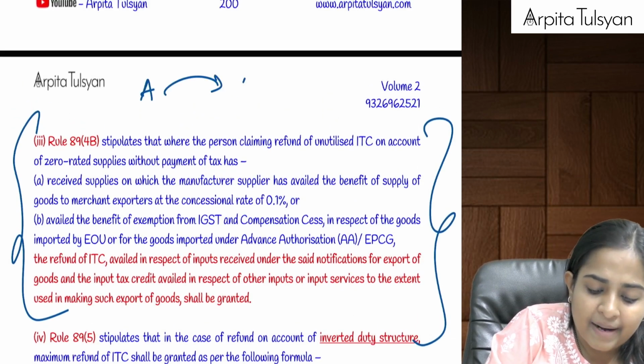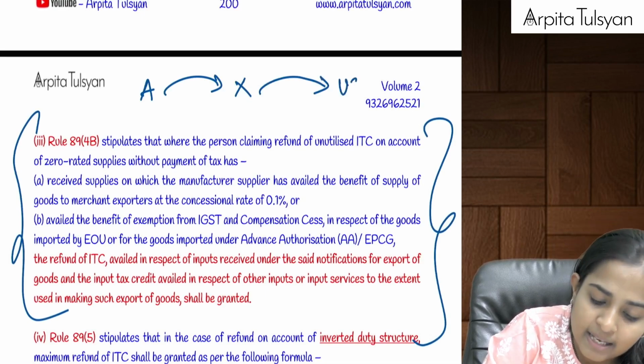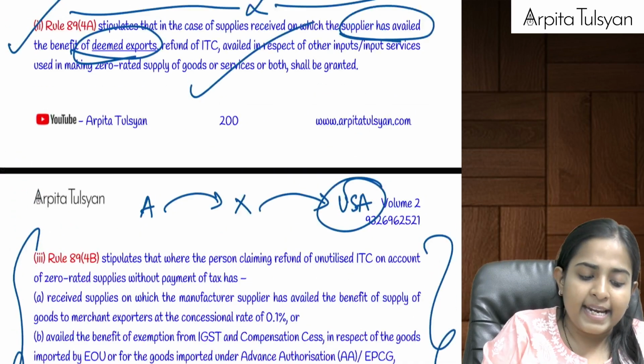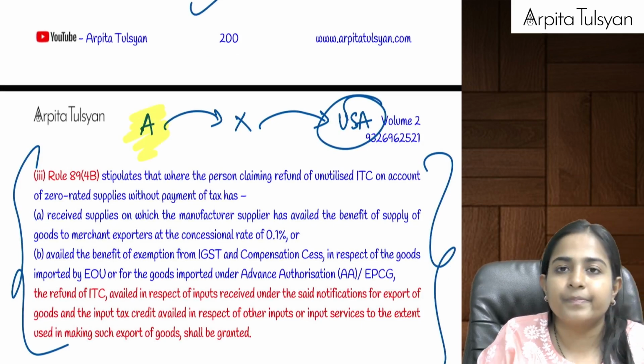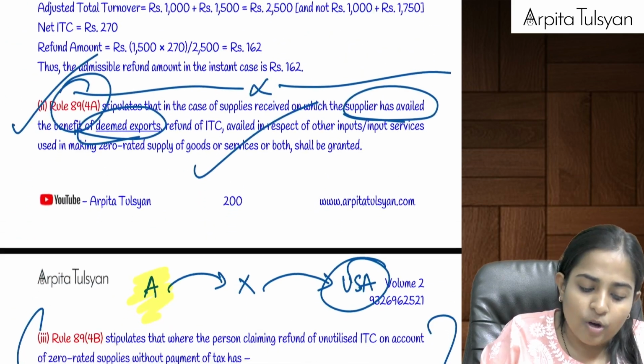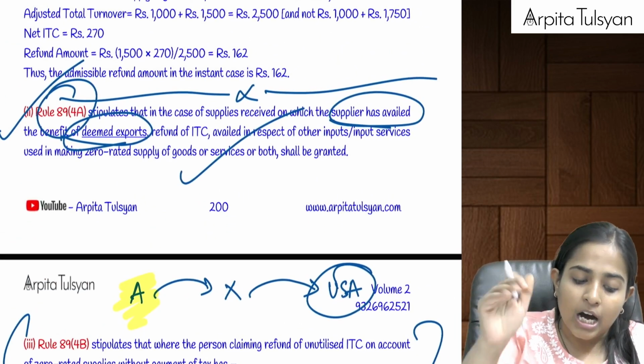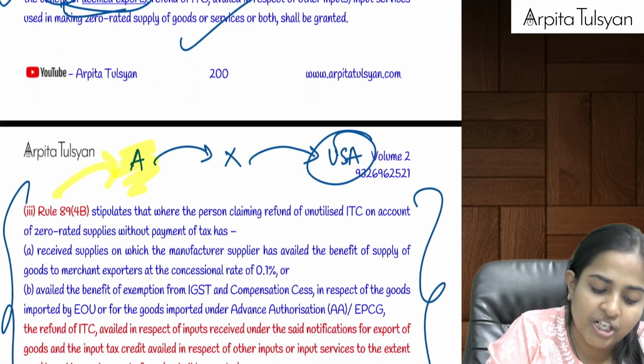Example, Arpita has supplied it to X and X has supplied it to USA. In 89.4A, refund was available to Arpita for the inputs which she had purchased.